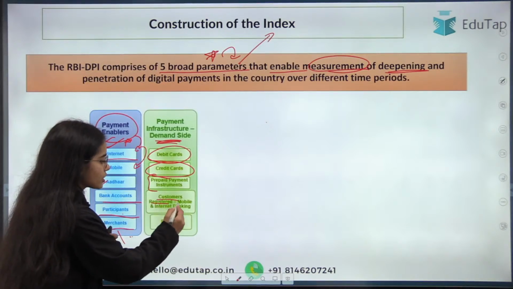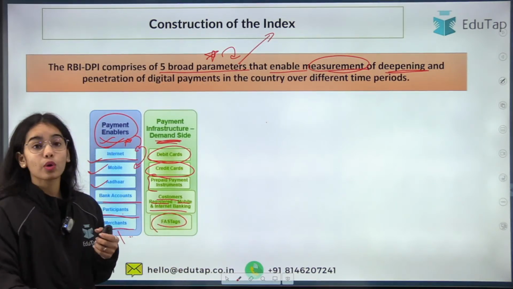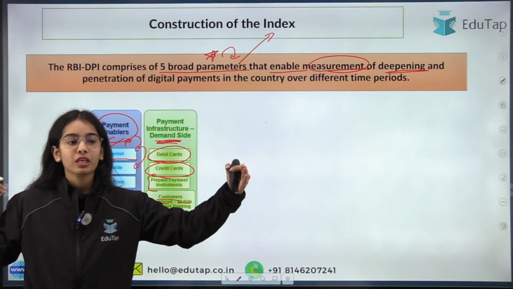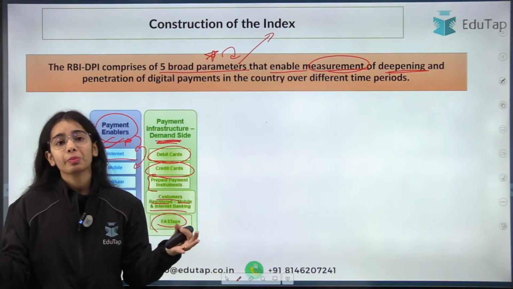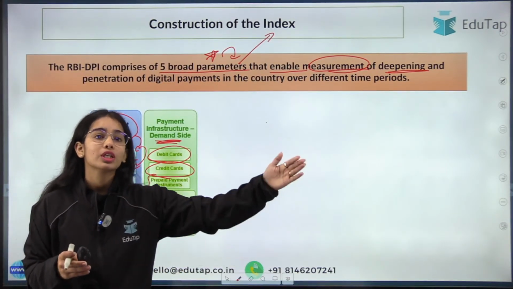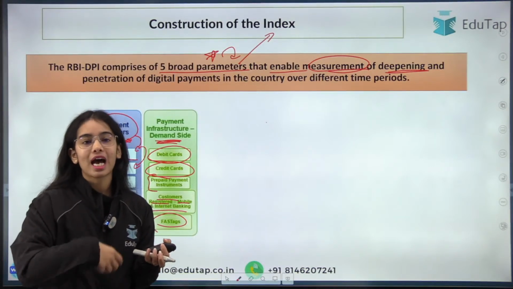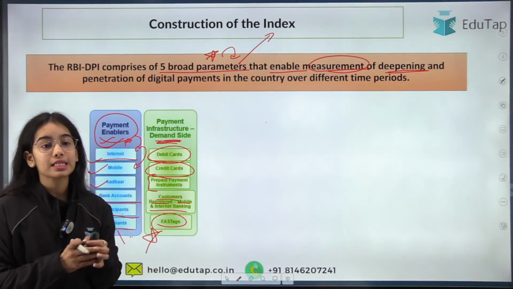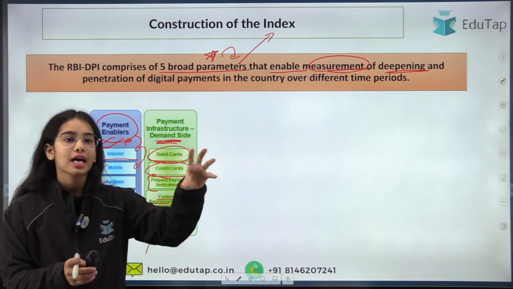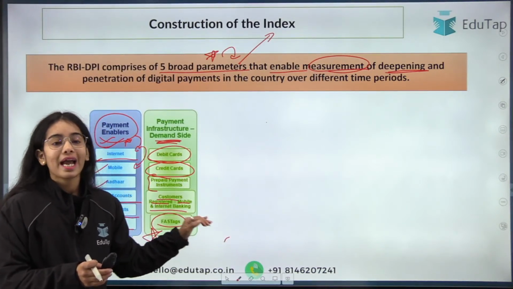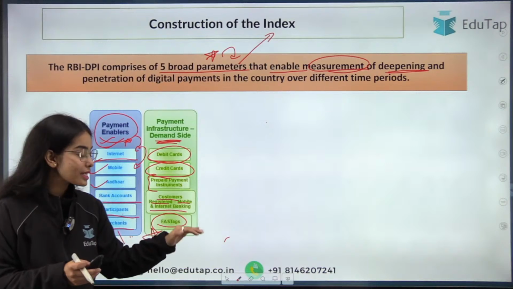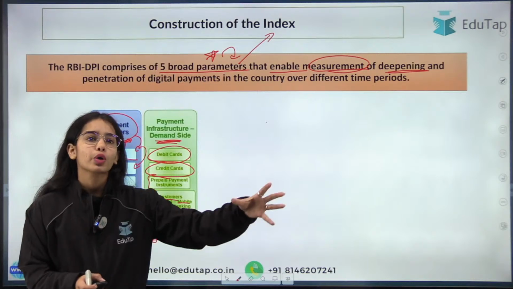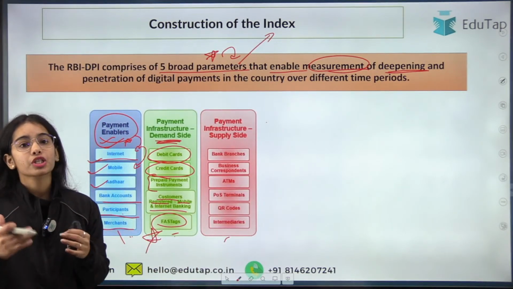Then there are the customers' registered mobile and internet banking. The FASTags are also there. Before, I used to see long lines at the toll. Many people had to wait for hours to go through the toll because they had to pay by cash or by card. With FASTags coming, it has become very easy: the cameras directly scan the FASTag code, and then you can move on. So FASTags have made everything very easy, and have made digital payments even easier for crossing the tolls. Payment infrastructure, supply side.